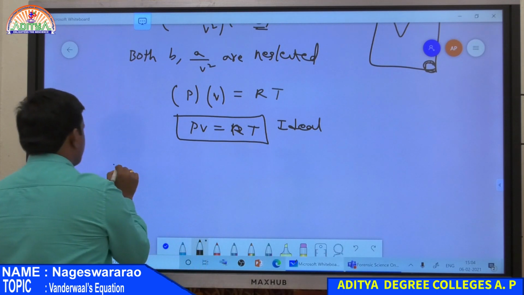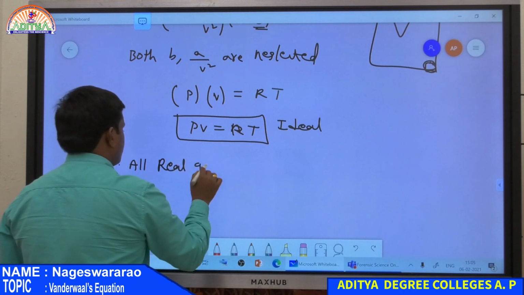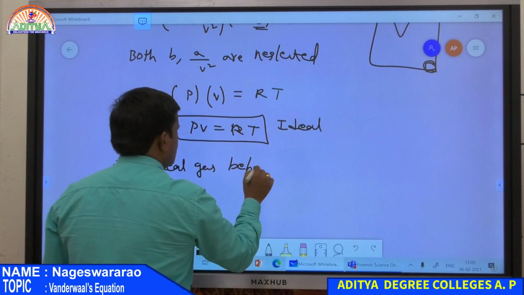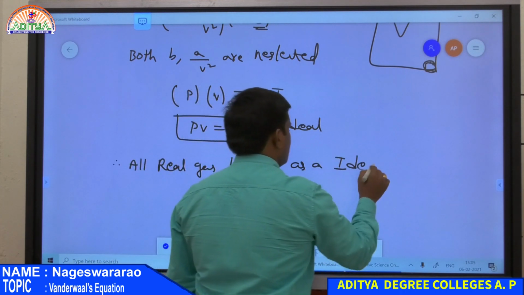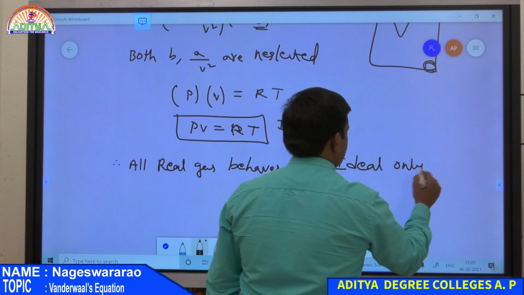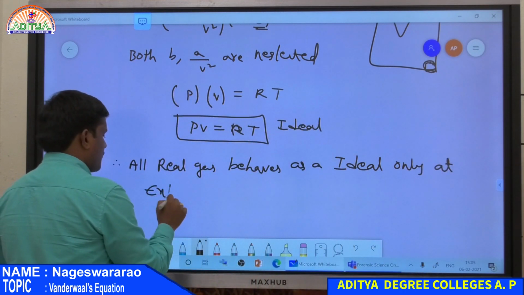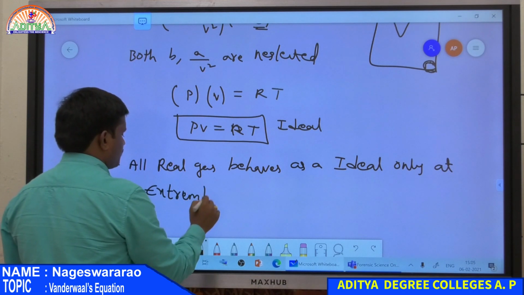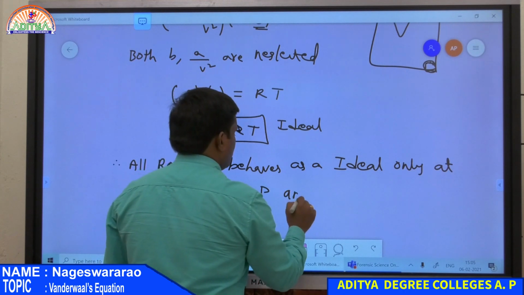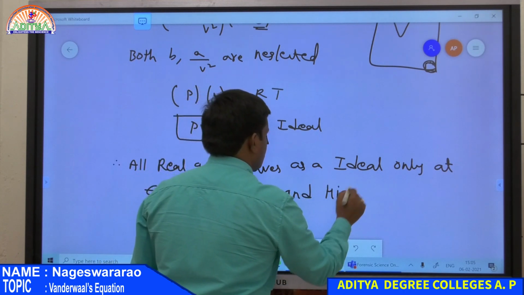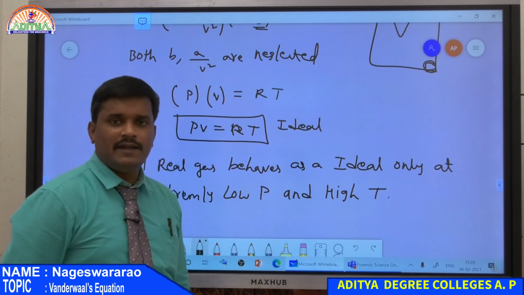Therefore, all real gases behave as ideal only at extremely low pressure conditions and high temperature. Extremely low pressure as well as high temperature.